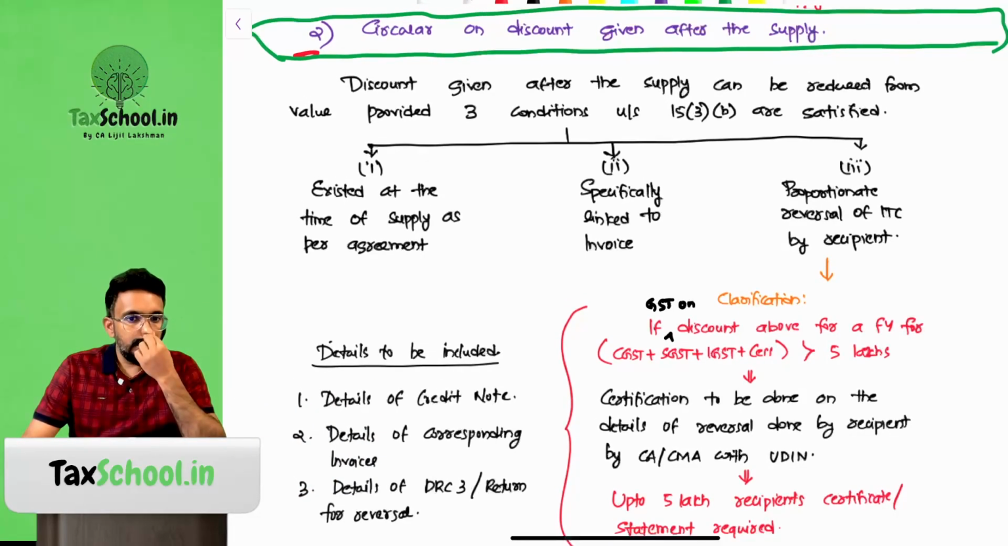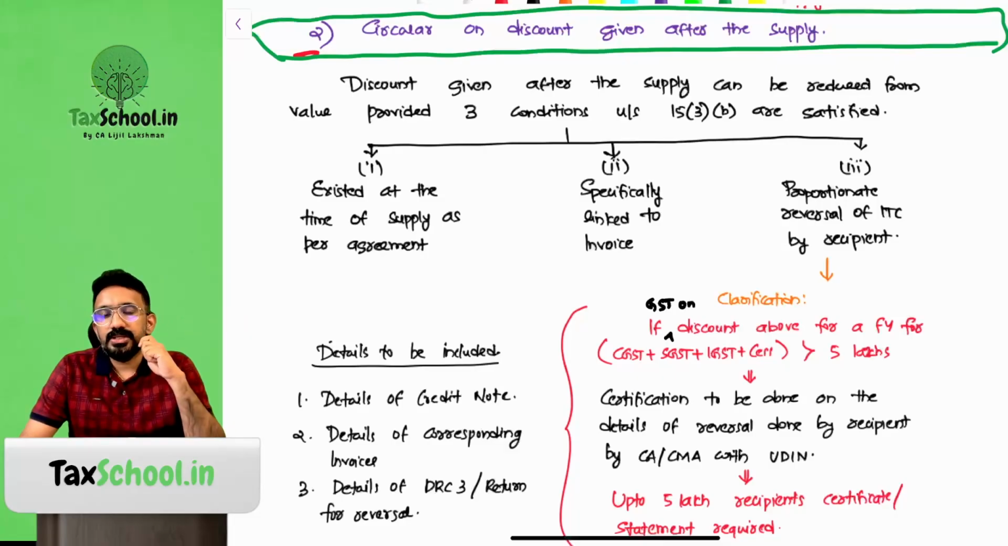So now the circular for us to discuss is on discount that is given after the supply. If you remember, in 15.3b, I told you that if the discount is given after the supply, it can be reduced from value if 3 conditions are satisfied, right? Number 1, it should have existed at the time of supply as per the agreement. Number 2, it should be linked to the relevant invoice. Number 3 is proportionate reversal of ITC by the recipient.